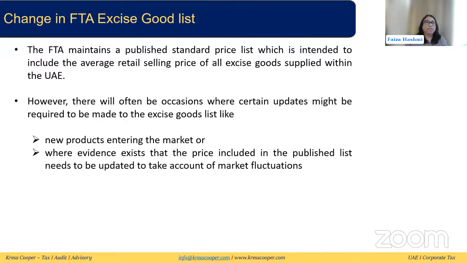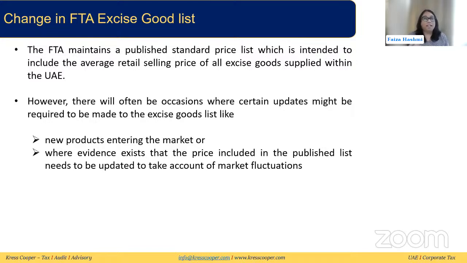Now, we were discussing the FTA excise good list and how, as we discussed before, when you are making any declaration, for example, an importer has to make an import declaration, a manufacturer or producer has to make a production declaration, a stockpiler has to make a stockpiler declaration. In this declaration, the price which is on the FTA excise good list gets automatically populated there. So now there can be two cases.